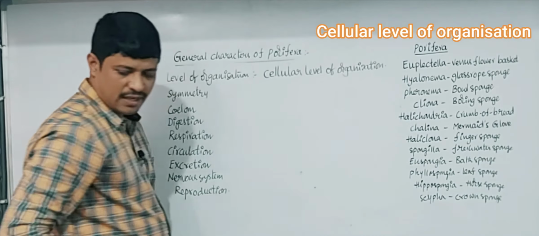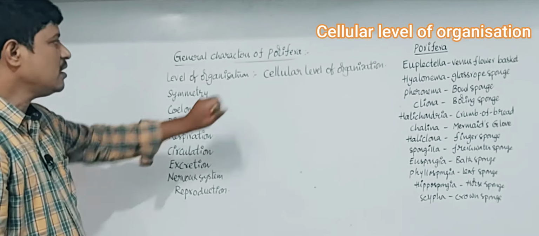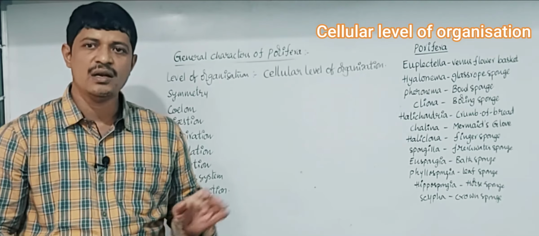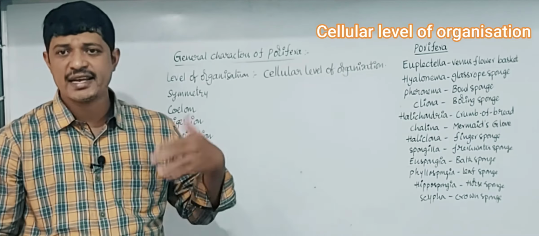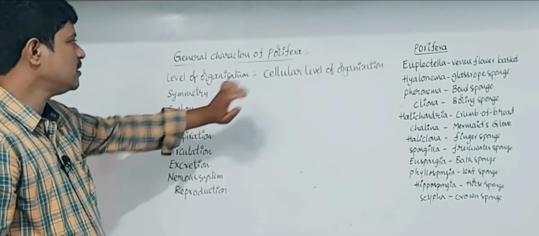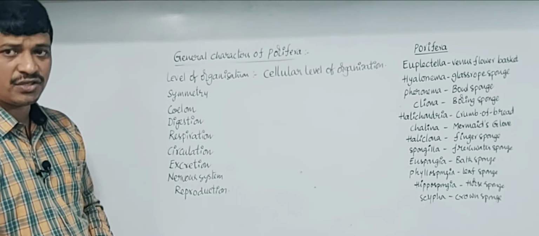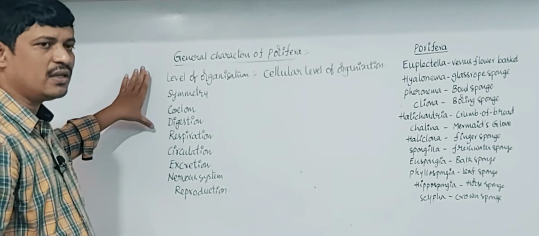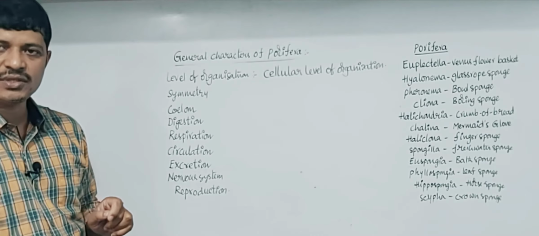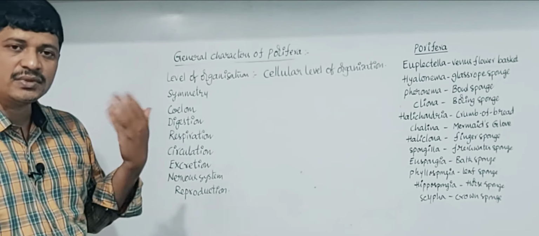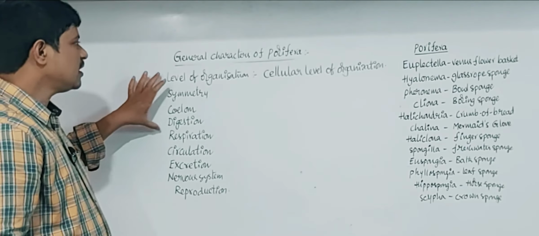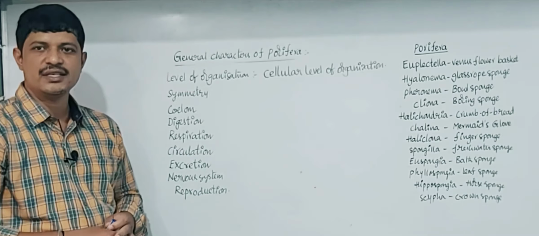Cellular level of organization is seen in these animals. Cellular level of organization means all metabolic activities are carried out by the cells only. So this type is known as cellular level of organization. The development of all these organisms stops at the cellular level because of the absence of well-developed nerve cells and glial cells, the supporting cells.